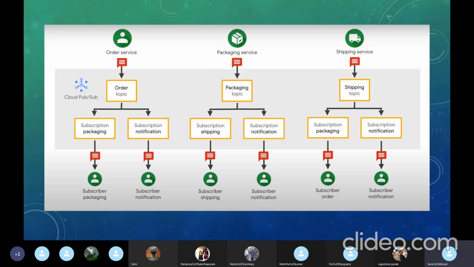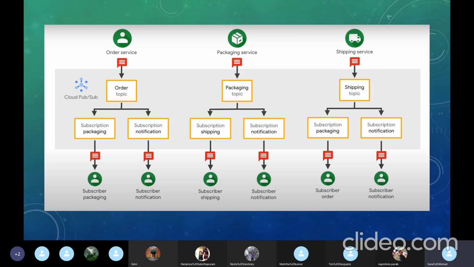So here it would be received by the packaging subscriber, and here the notification, because once you place an order, of course the packaging would get the message and it would start the packaging process, but the notification center also needs to be involved, because it is supposed to send that status to the customer, right?